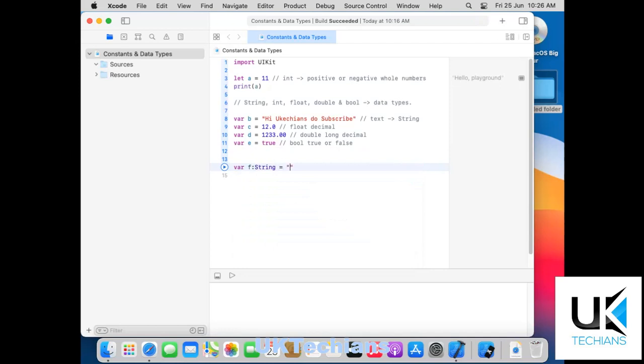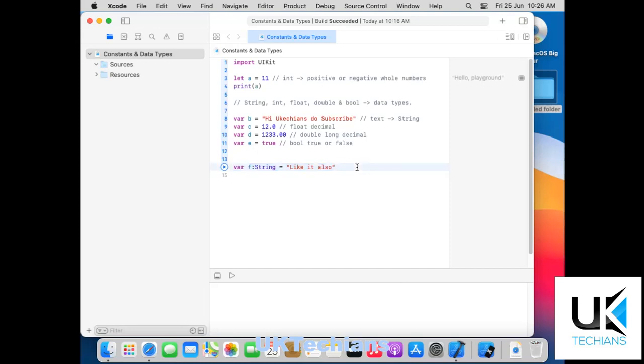So we can initialize the variable like this. It shows the var keyword, the variable name, the data type of the variable, and the value of the variable. So it's an easy way to learn the data types and how to store values in the data type.